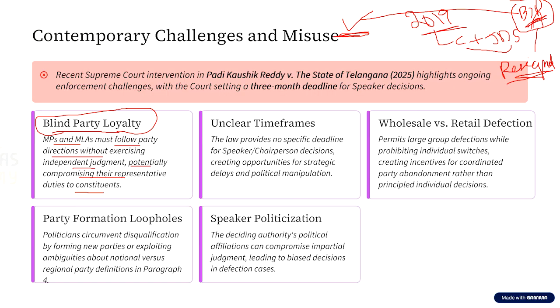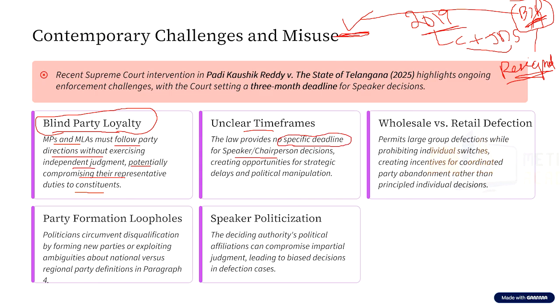Now, even though the anti-defection law says that it is the speaker or the chairperson who has to take the decision, is there any specific deadline or timeline within which the speaker or chairperson takes the decision? No, there is no deadline.